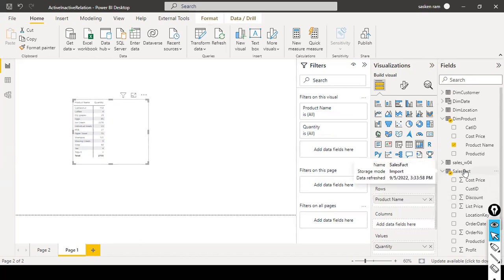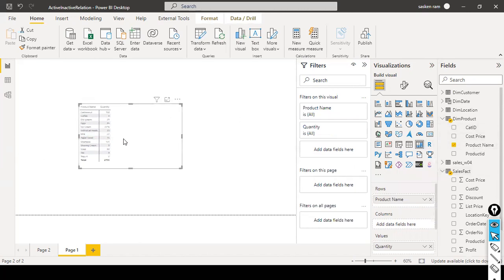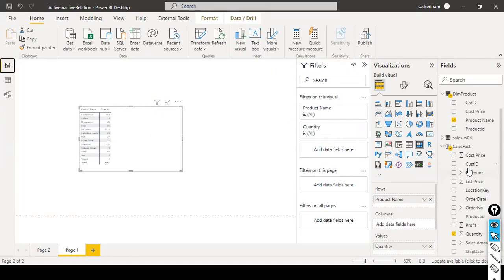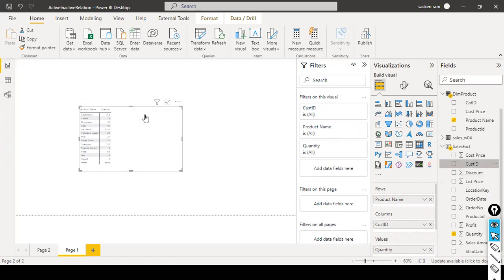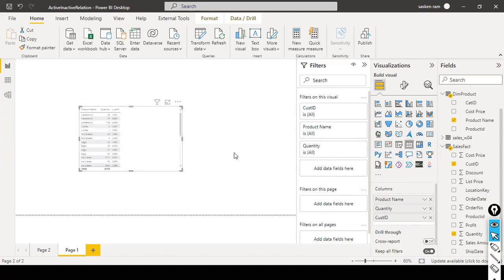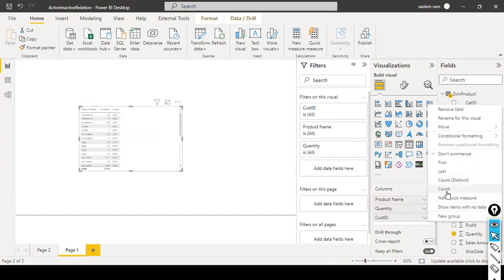Satya, you tell me, how can you do that? So basically, your manager wants to know, or the American customer, right? He is demanding you to do this one. So each product is purchased by how many number of customers. What can you do here? And what we can do is we have something called customer ID. Or I will make it a table instead of matrix, right? I will make it a table. And the customer ID, what you can do is you can use count here.